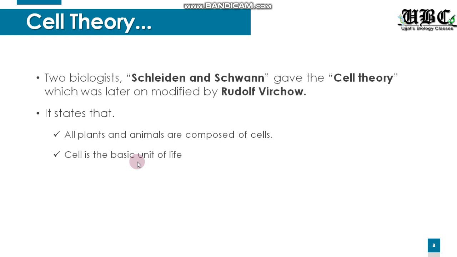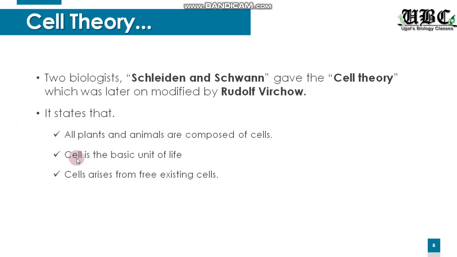It is the fundamental, the structural and the functional unit of life. So these 2 points were proposed by Schleiden and Schwann. Years later, in 1855, another scientist came, Rudolf Virchow. He said that all cells arise from pre-existing cells. He added this point, and now these 3 points make up the modified cell theory.